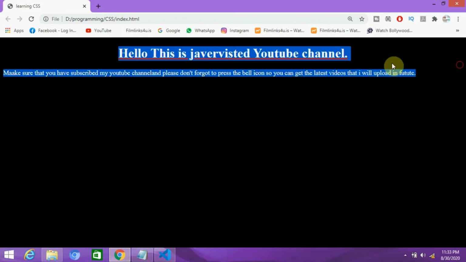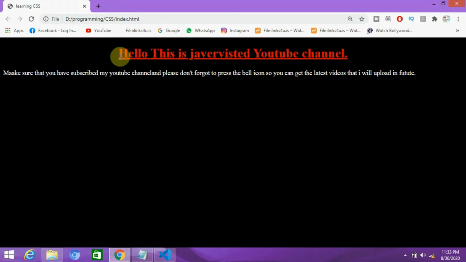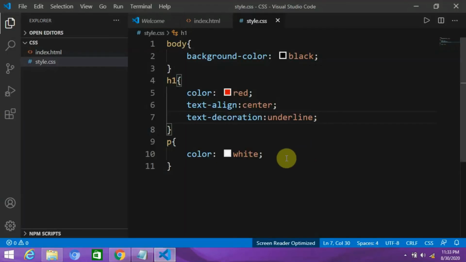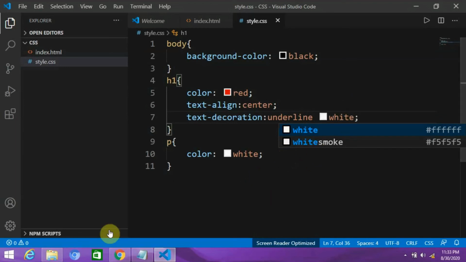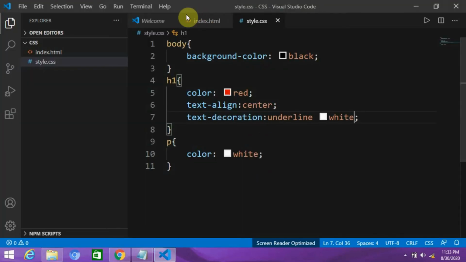Here you can see the underline, a line in the heading. If you want to change its color, simply you can write its color, so it will be changed. Here you can see, and it's looking really good.